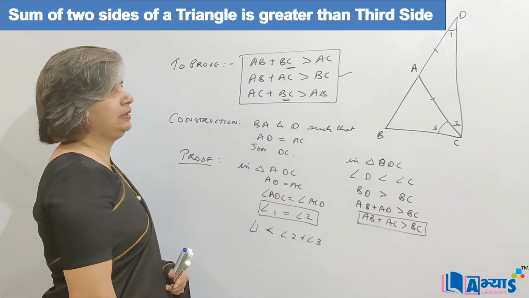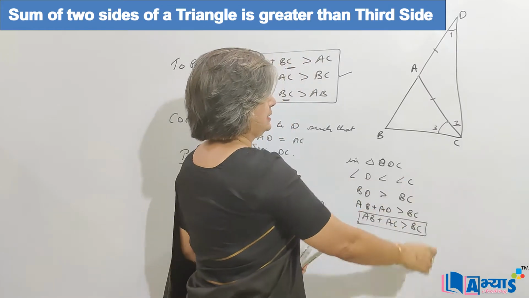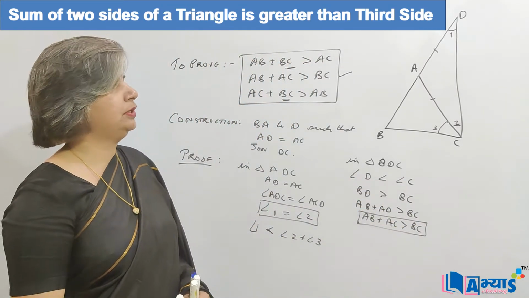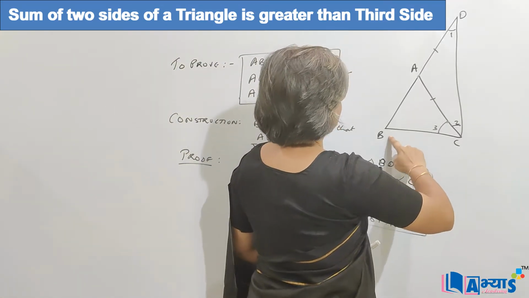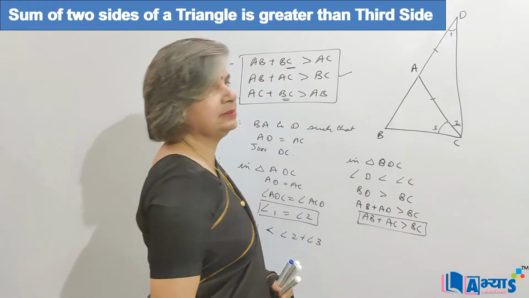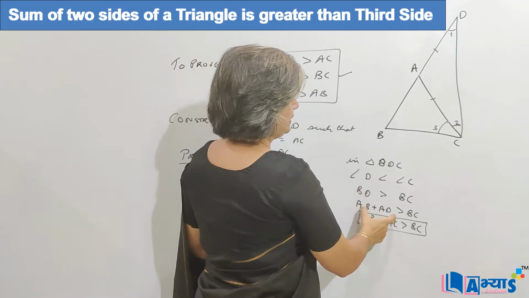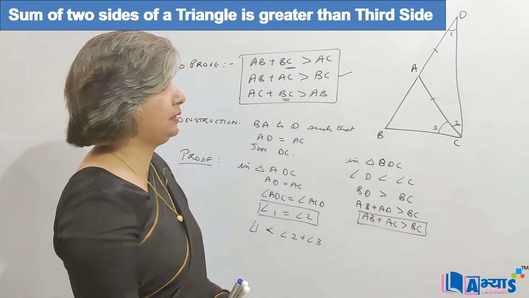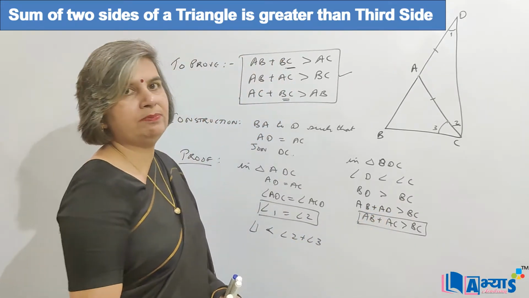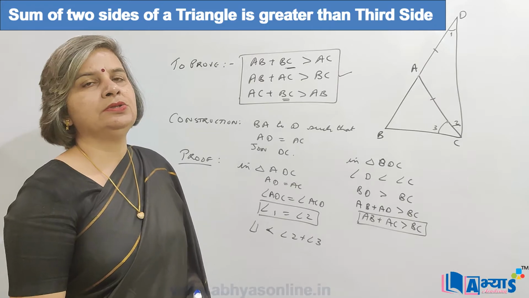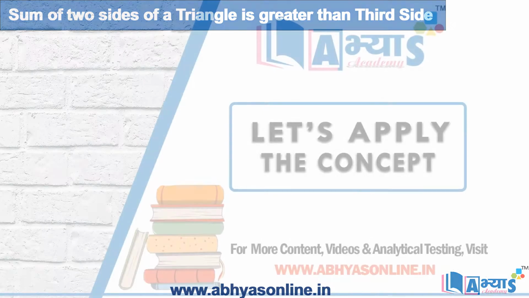Now in triangle BDC, angle C is greater than angle D, or angle D is less than angle C. The side opposite to the larger angle will be greater, and opposite to angle C is the side BD. So BD is greater than BC. Now BD is equal to AB plus AD, so AB plus AD is greater than BC. Now AD is equal to AC, so we replace AD with AC. So we can state that AB plus AC is greater than BC. This is how we can prove that the sum of two sides is greater than the third side.